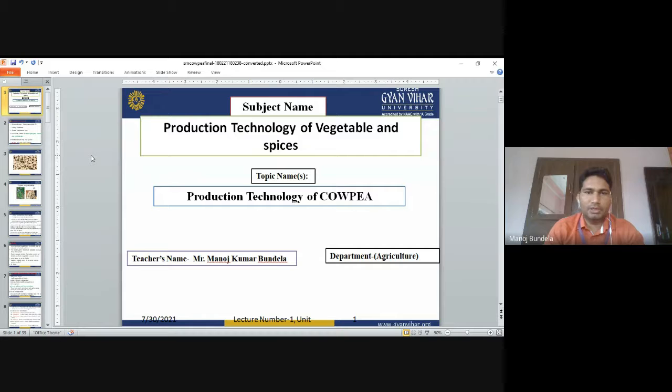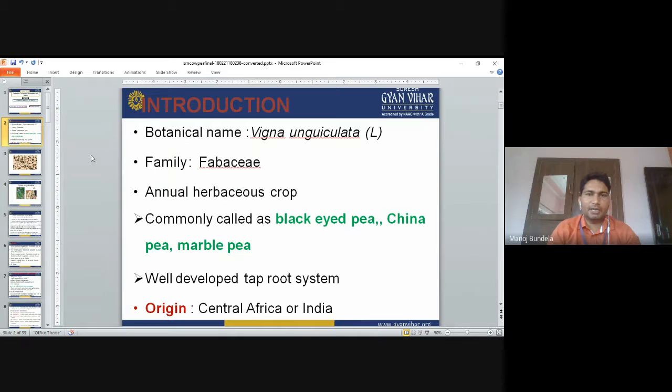So today we will discuss the production technology of cowpea. The scientific name of cowpea is Vigna unguiculata. Family is Fabaceae. It is an annual herbaceous crop, commonly called black-eyed pea, China pea or marble pea. It has a well-developed taproot system. Cowpea originated from Central Africa or India.